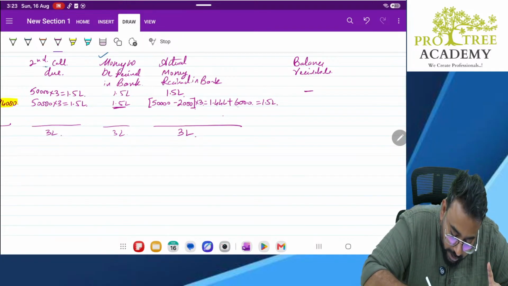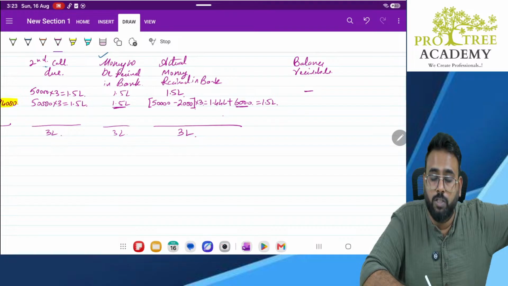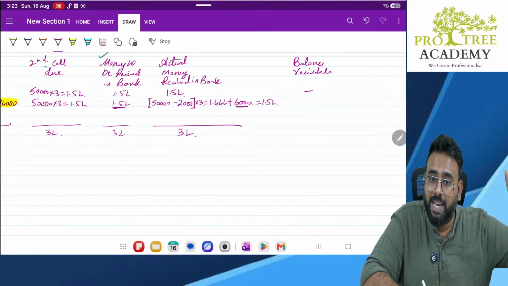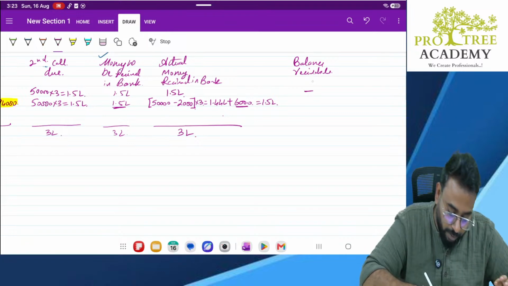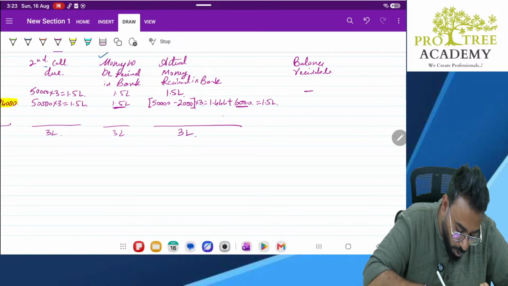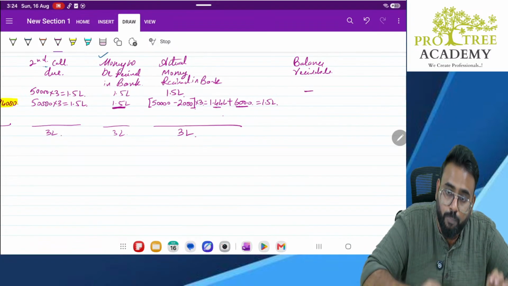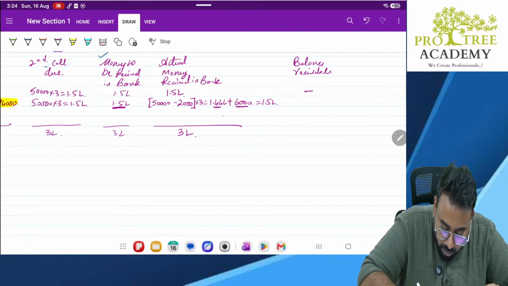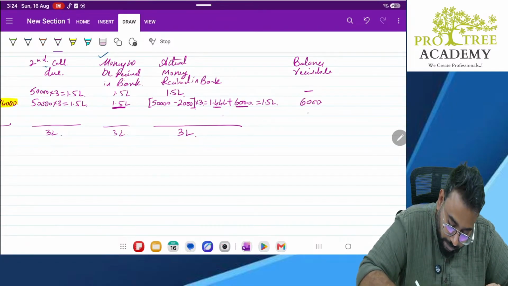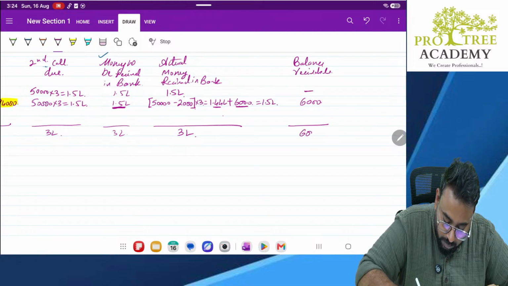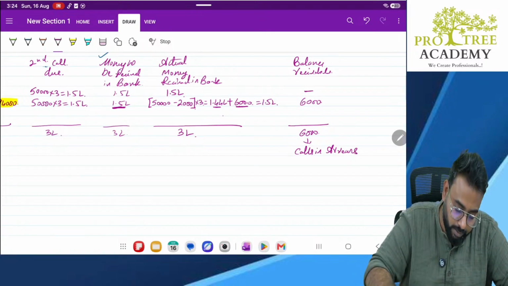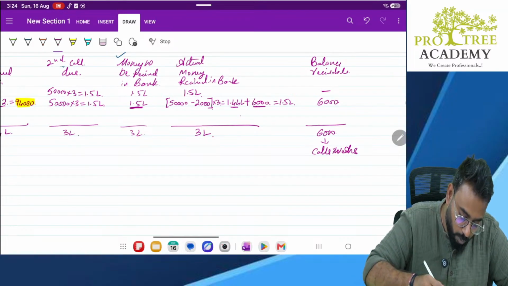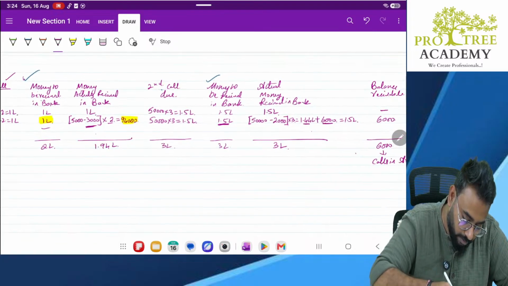Here 1.5 lakhs minus 1.5 lakh. Why? Because this is earlier money due. This is not final call due. We are calculating balance receivable of final call. This was earlier money due. So 1.5 lakh minus 1.44 lakhs, so balance receivable is 6,000. So this is our calls in arrears. Clear? If you want, you can add one more column here just for you to understand.